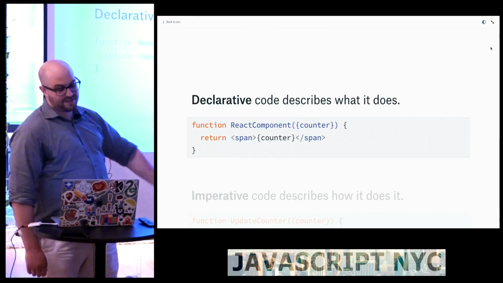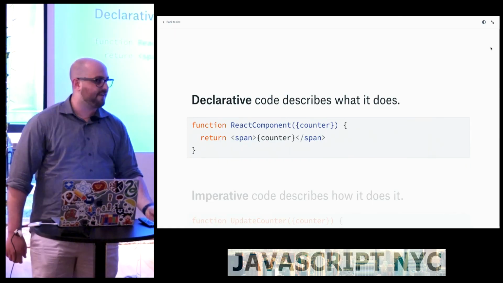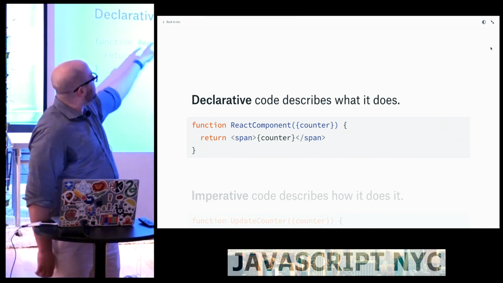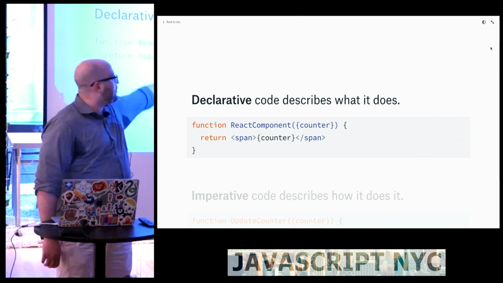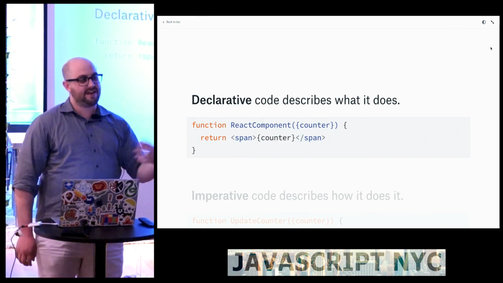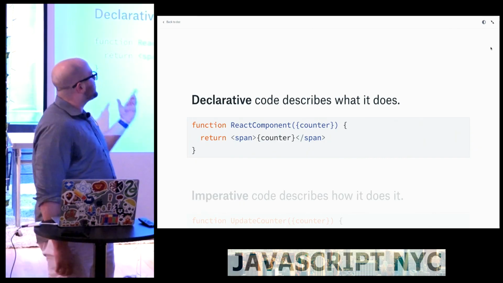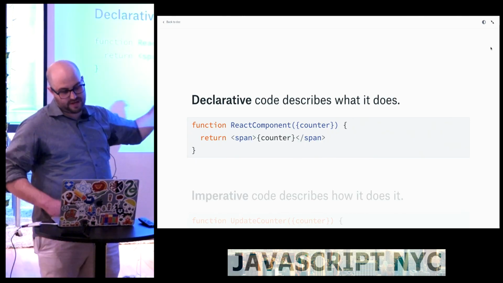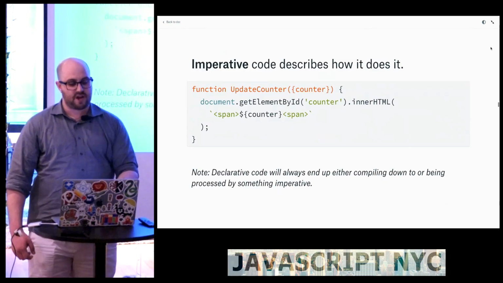So declarative code describes what it does. And if you're familiar with React or something else that uses JSX, we can see here that this is a function which takes a counter, and it just spits out a span that is that counter at any given point in time. And we can always guarantee that when this function is called, it's going to spit out a span with the current counter. Imperative code describes how it does it.